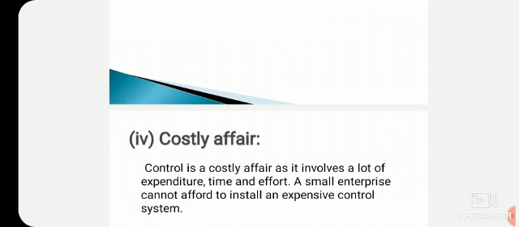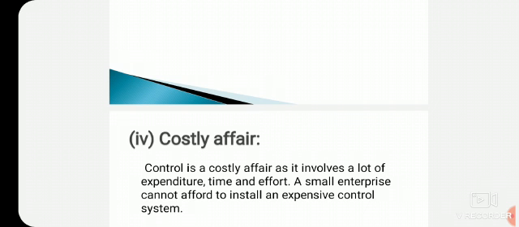Next, costly affair. So controlling is a costly affair. That means controlling involves some expenditure. Money is going to be spent to control the activities of the organization. There is a time investment. It takes more time. Then there is also effort, energy involvement, time involvement.